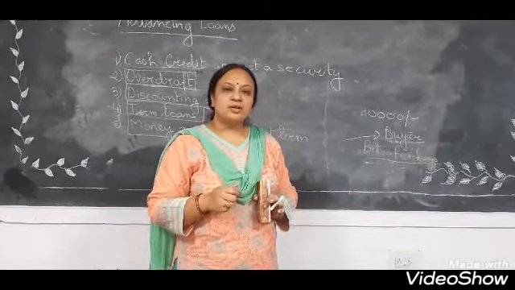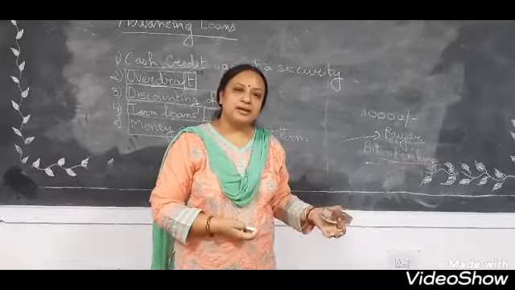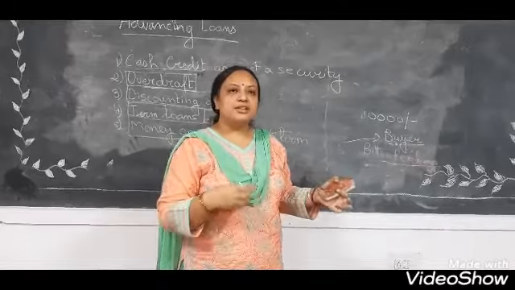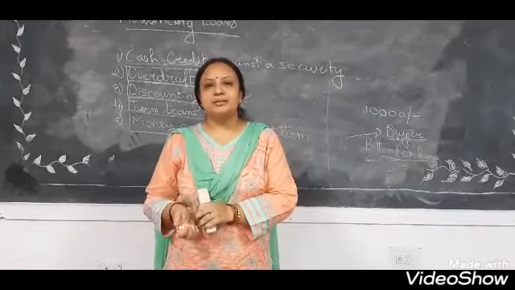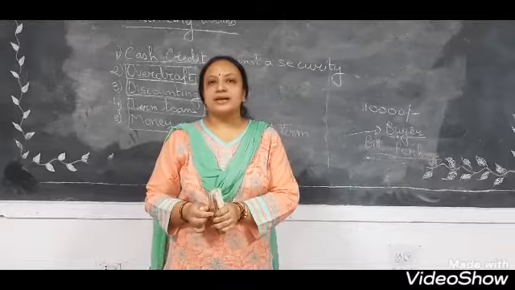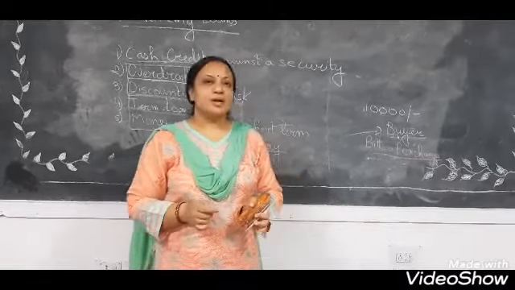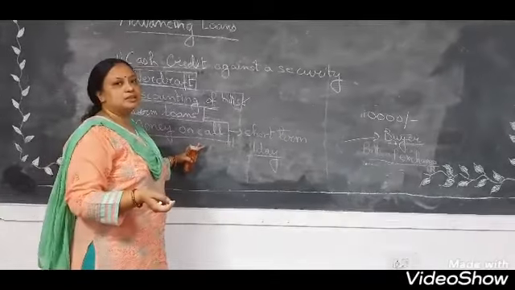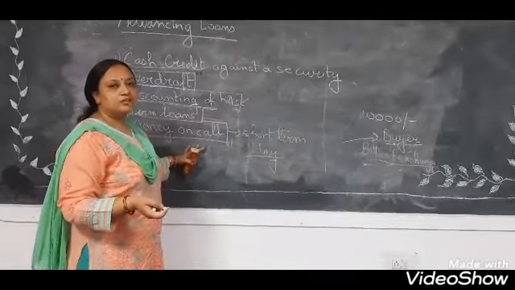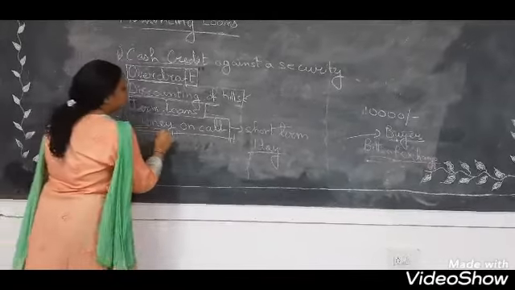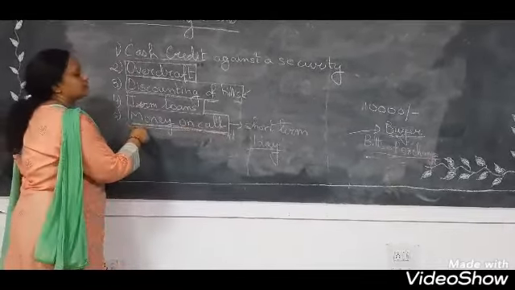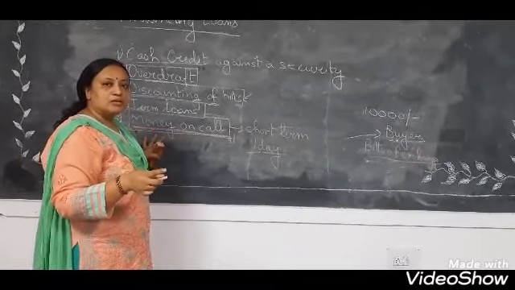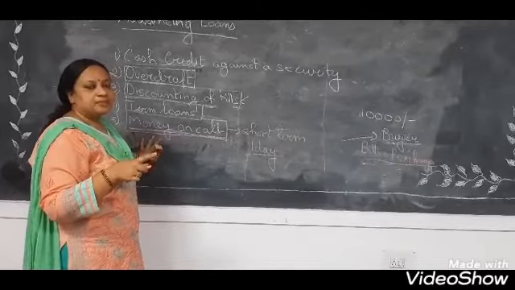So what will they do? They will immediately call some other bank and they will ask for the money. And the other bank will within an hour send the money to that particular bank so that their transactions may not stop. And the other commercial bank will pay this money back within a day, within 24 hours. So this is called money on call, and this is given by one commercial bank to the other. It is not given to common people. Are you getting it?